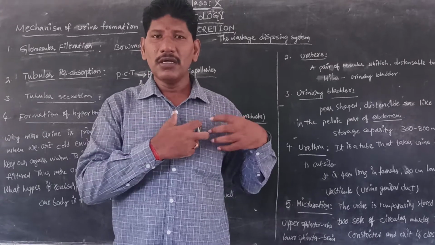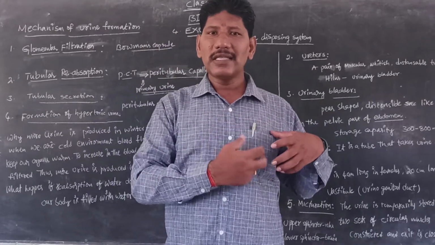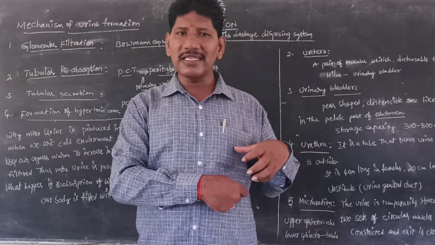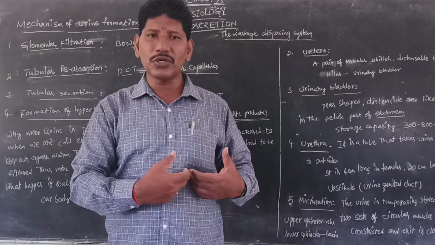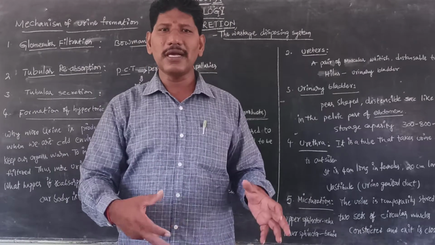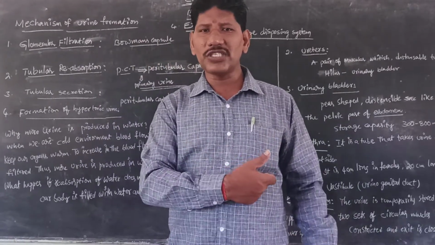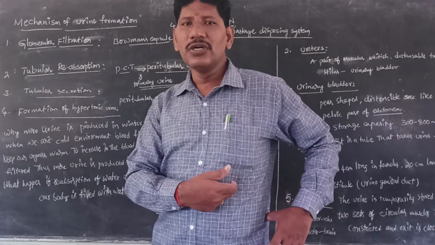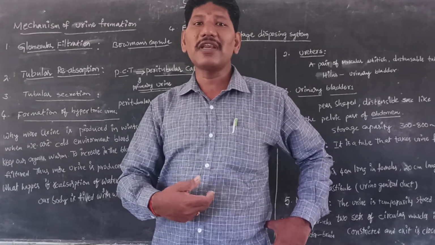As you know, from our heart the systemic artery arises from the left ventricle and goes downward towards the kidneys. So the systemic artery arises from the left ventricle and reaches each kidney in the form of the renal artery.